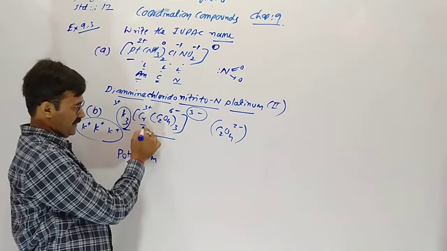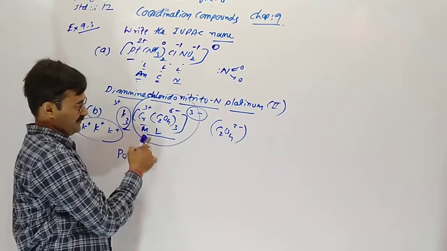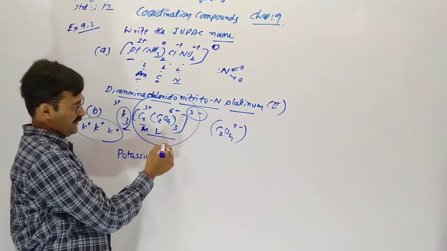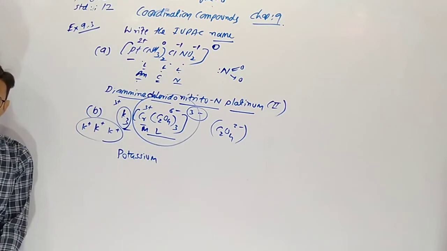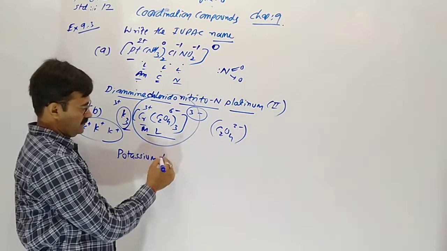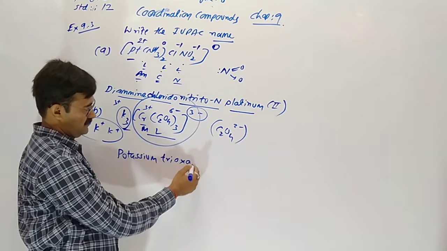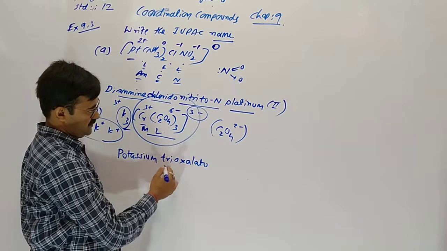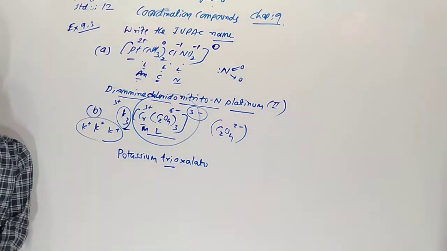Then after that comes the metal and ligand part. First comes the ligand, trioxalato, 3 times, trioxalato.